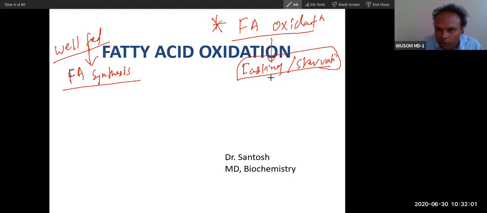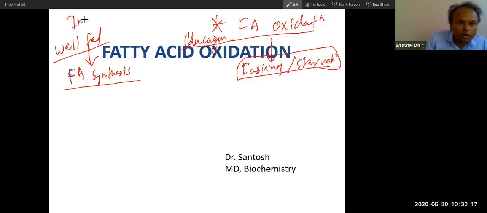Fatty acid oxidation will happen during fasting condition, and it happens under the influence of glucagon. See, insulin has no friend hormone.